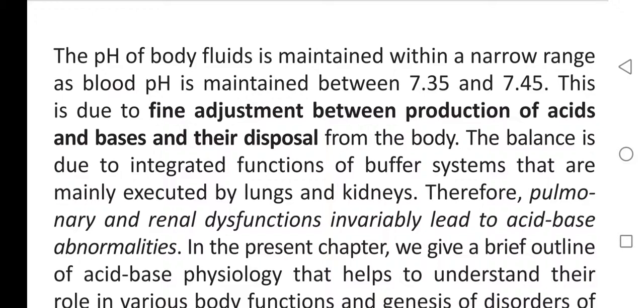The balance is due to integrated functions of buffer systems that are mainly executed by which ones? These are lungs and kidneys. Therefore, pulmonary and renal dysfunctions invariably lead to acid-base abnormalities. Which dysfunctions? The pulmonary and renal dysfunctions invariably lead to acid-base abnormalities.